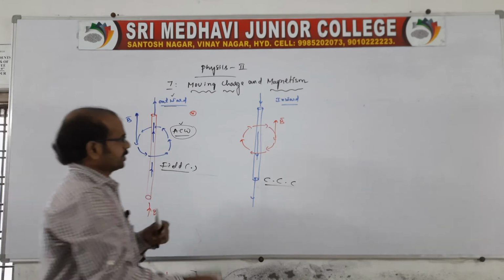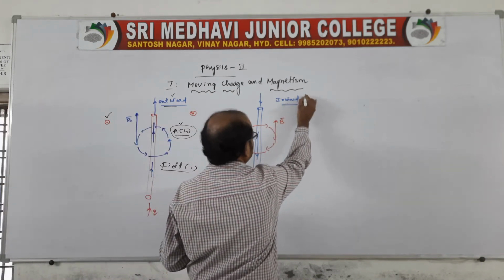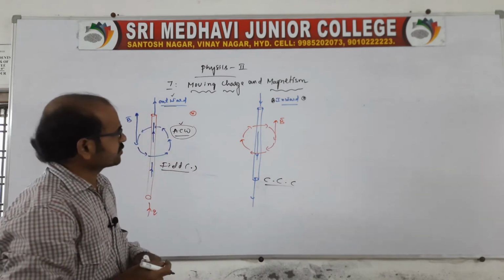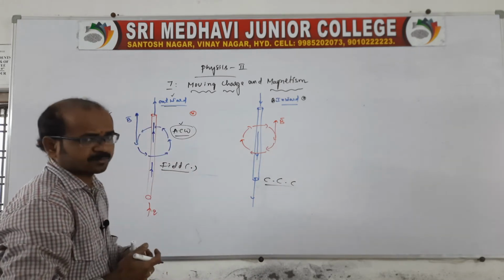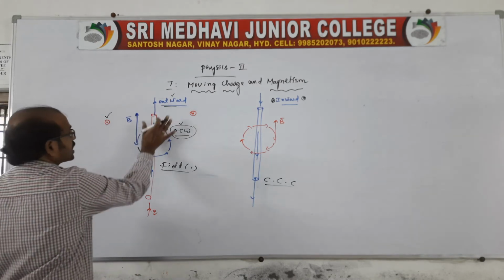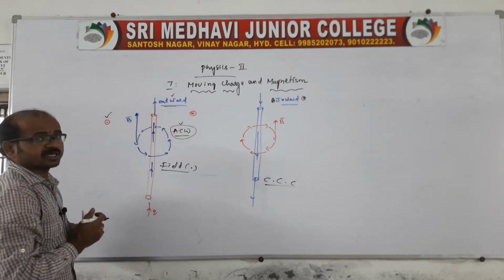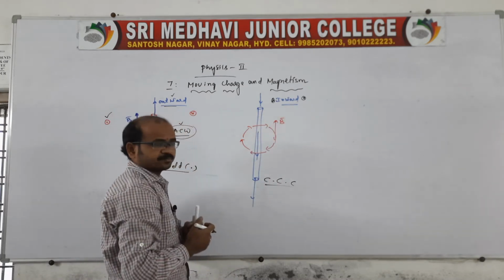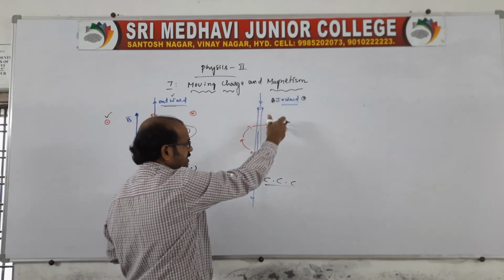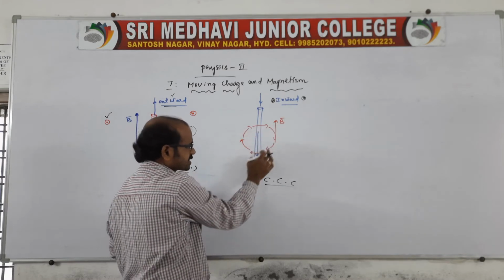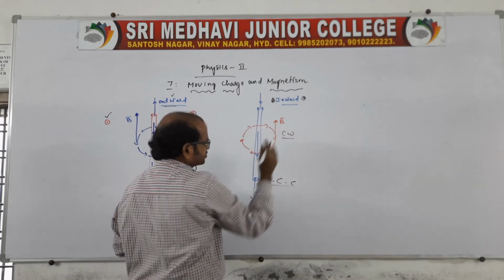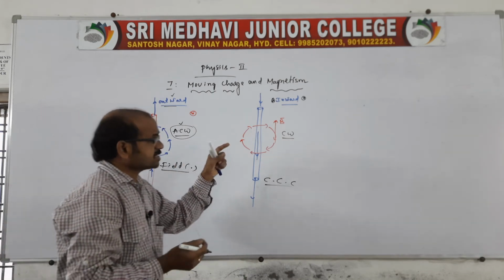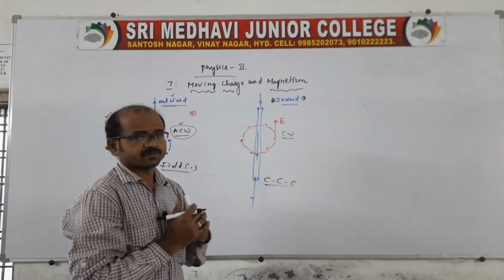When the direction of current is inward, what will happen? Inward means into the plane of the paper, and outward means out of the plane of the paper. When the direction of current is inward, a field is created in the clockwise direction, and this field is perpendicular to the plane containing the conductor, which is very, very important.